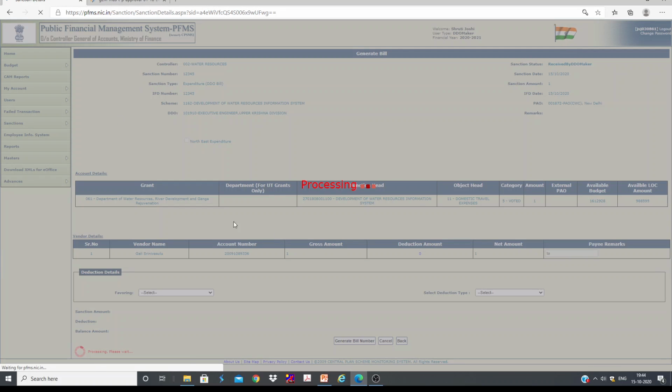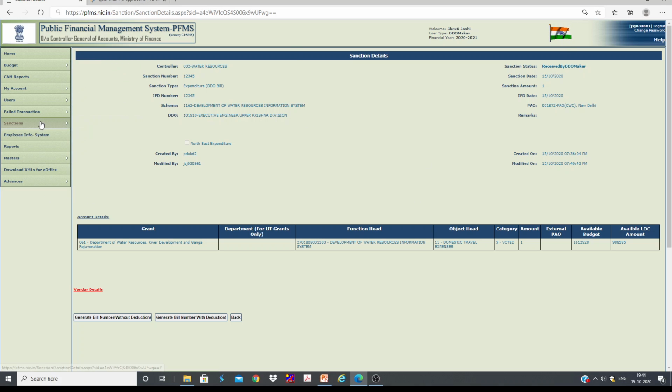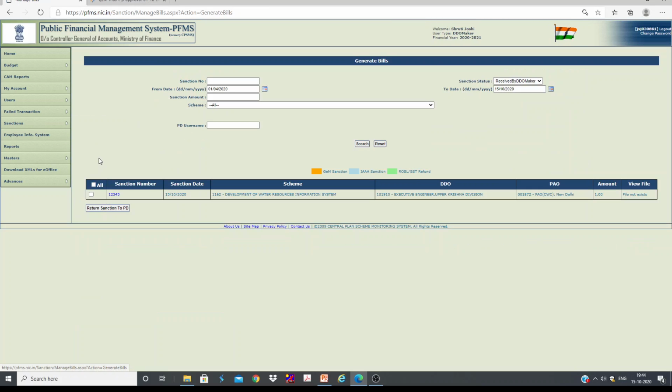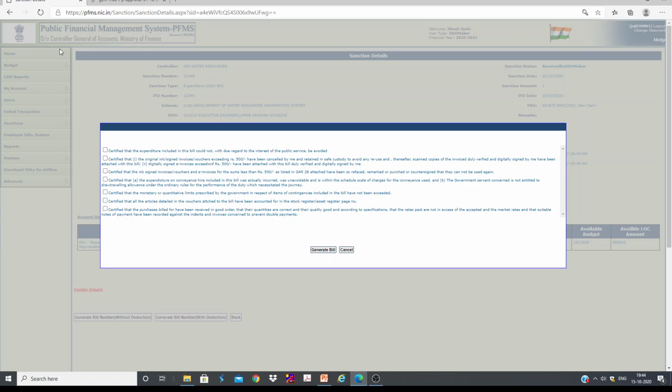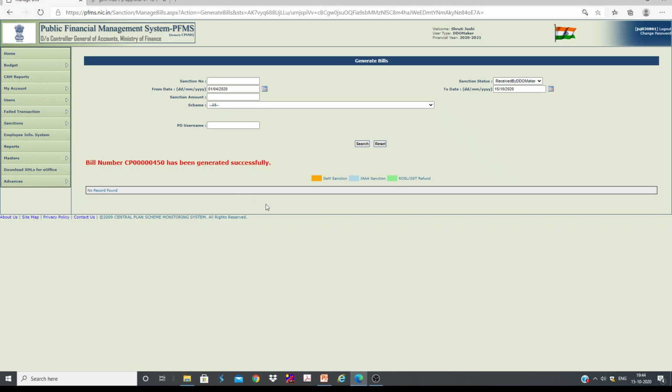Let us go back. Mine is the general one. Let us go to generate bill. I will go to this one. This is a TA bill, so I am just going. I will just click this one. Generate bill. Your bill has been generated. This is the bill number. So you have generated the bill.